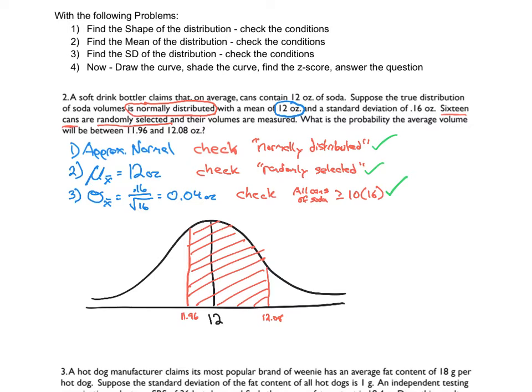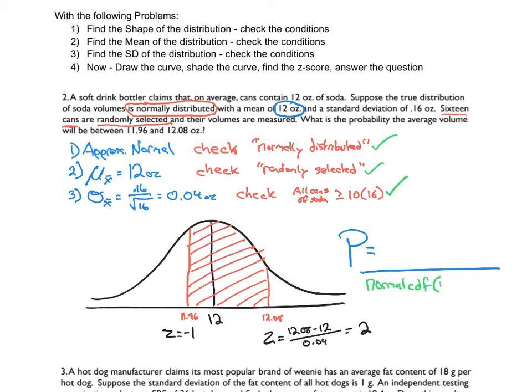So let's start out by just being in the habit of doing a z-score. What if I did 12.08 minus 12 divided by 0.04? Then I got 0.08 divided by 0.04, and it looks like we're going to get exactly 2. And the z-score on this side is going to be exactly -1. So we're going between those two. Let's finish this thing off. Let me tell you what I did in my calculator. I went to normal CDF. I put lower bound 11.96, upper bound 12.08, I put 12, and then I put 0.04. That's what I'm going to punch into my calculator.